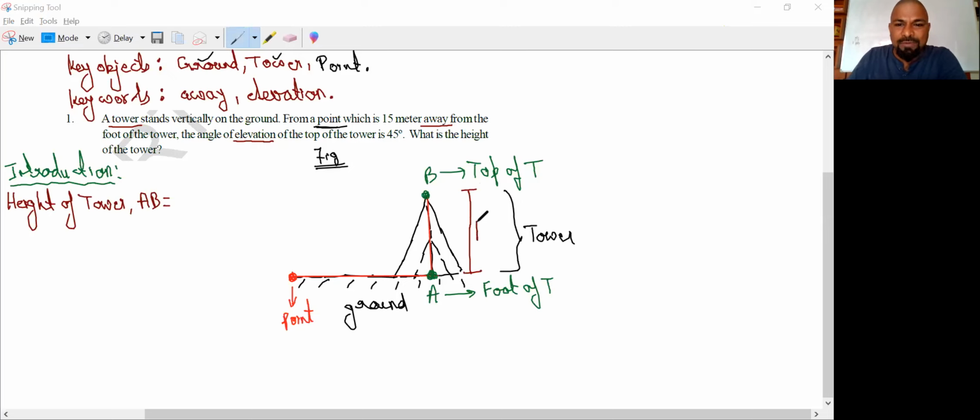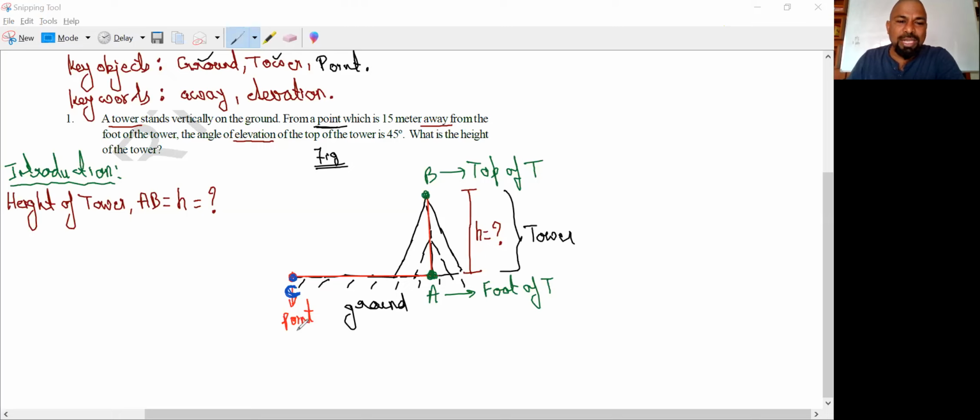He didn't give the height, we don't know it. So I like to call it H, and as we don't know, I'm keeping it as a question mark. Now, from where are we observing? Are we observing from point A to C?